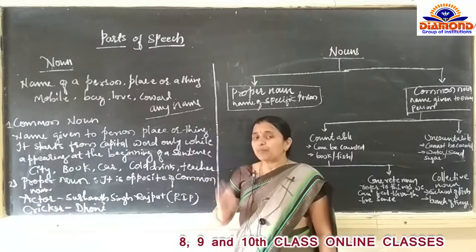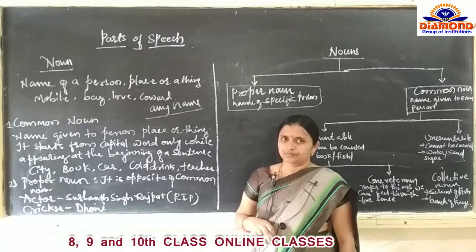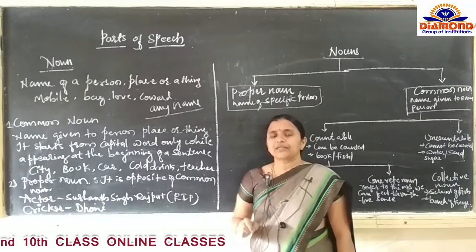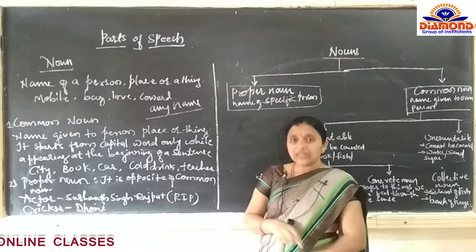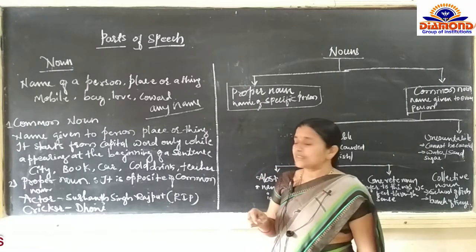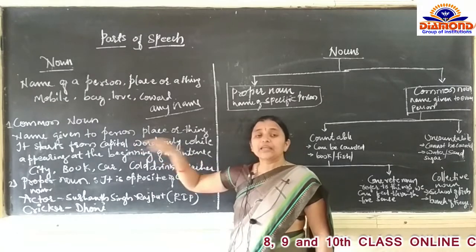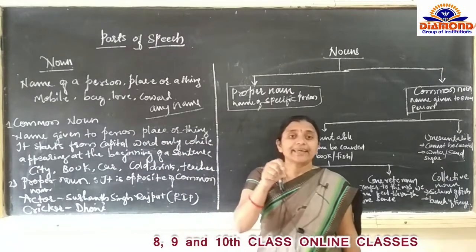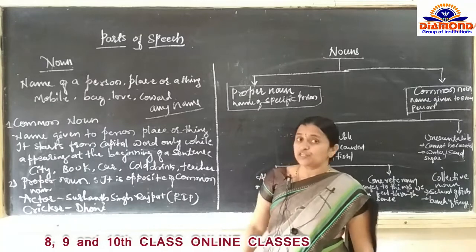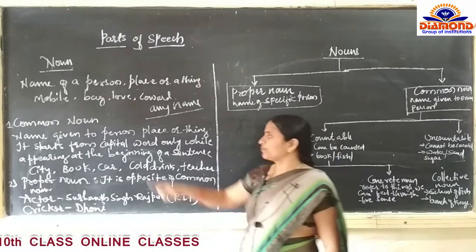Not everywhere is the capital letter used. At the beginning of a sentence, the common noun is the name which is going to start with a capital. That you should keep in your mind.